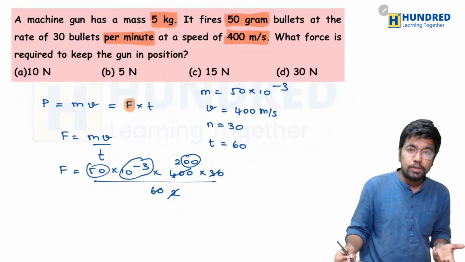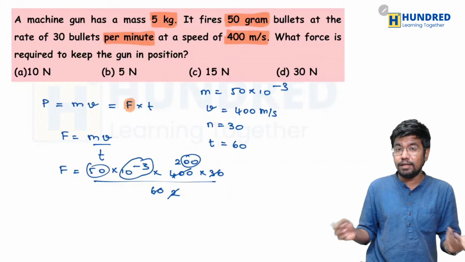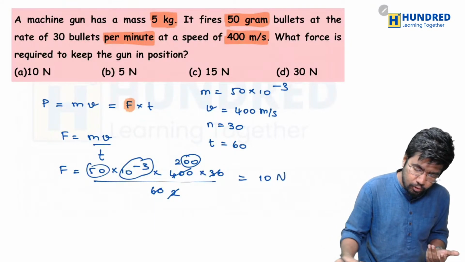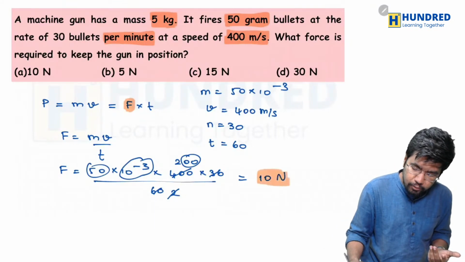And 50 into 2 is what? 50 into 2 is 100. 100 into 10 power minus 1 is, well, finally the answer is 10. So 10 Newton. That is the final answer here.